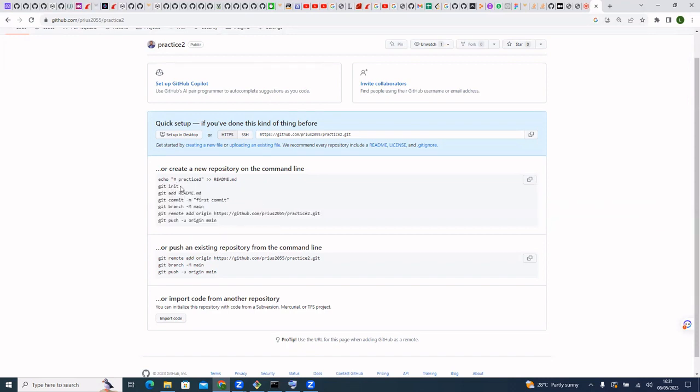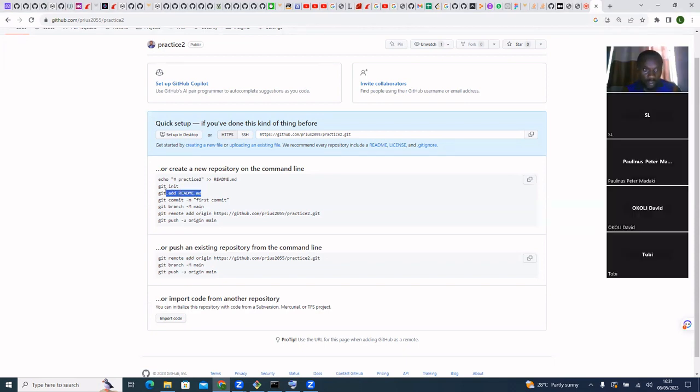So what I'm saying is that first of all, initialize your work. After initializing your work, create a branch with git branch. You can add a README. Then you commit.